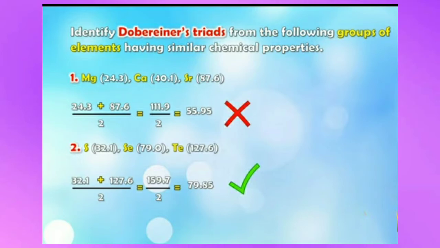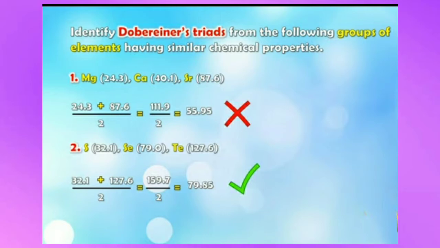S 32.1, Se 79.0, and Te is 127.6. Here also first we will find the mean of the two elements. So we will add 32.1 plus 127.6 and divide by 2. We get 159.7 upon 2.